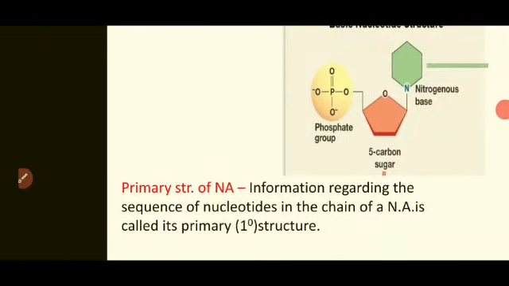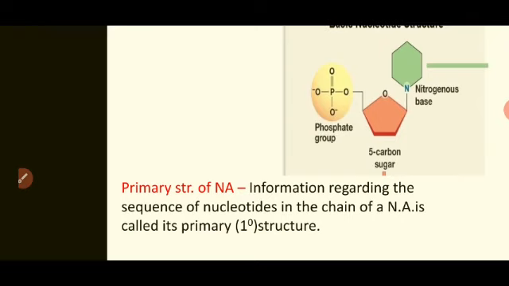Now, if you want the detailed structure of these nucleosides and nucleotides, it is given on page numbers 420 and 421. How the dinucleotide is formed: di means two nucleotides, how they join with each other, and when such a large number of nucleotides are joined together, it is called a nucleic acid.